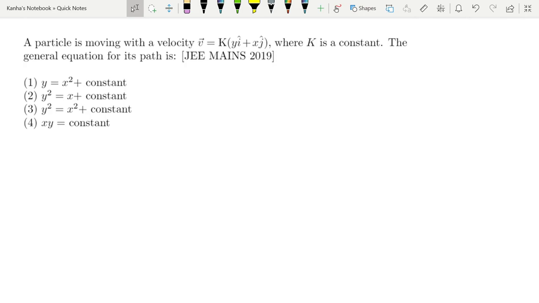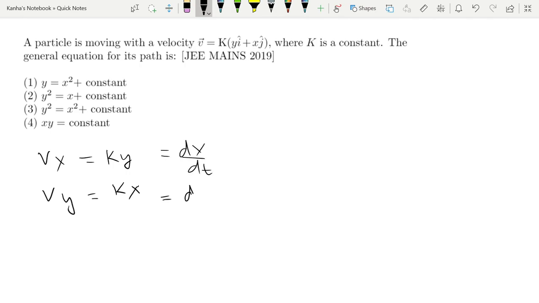So how do you attempt these questions? First of all, a particle is moving with velocity v. So you are given velocity. How do you start? Like the previous question, you first split velocity into 2 components. So Vx is equal to Ky and Vy is equal to Kx. Now I know this is equal to dx by dt. Similarly, this is equal to dy by dt.